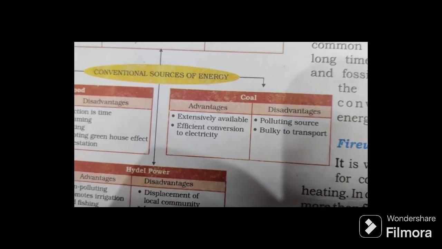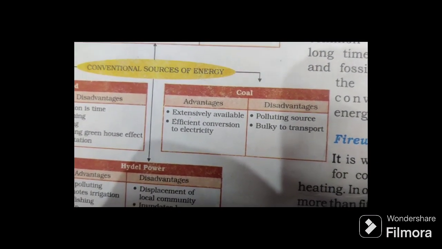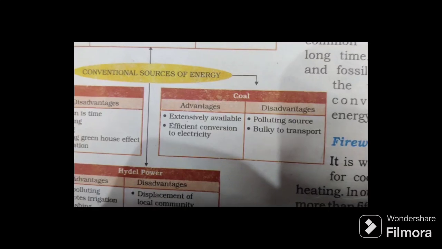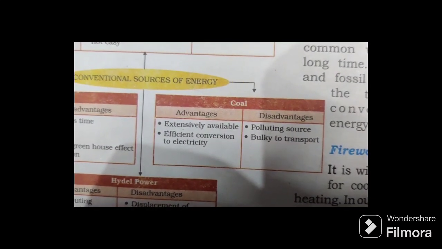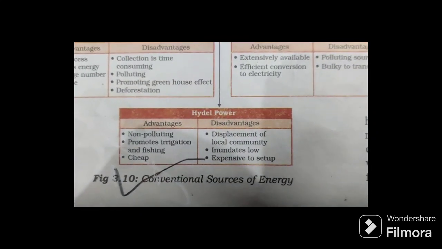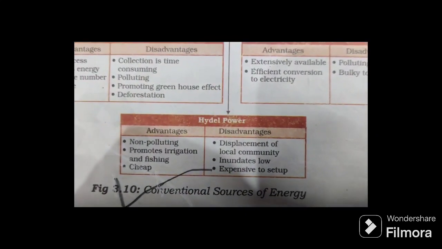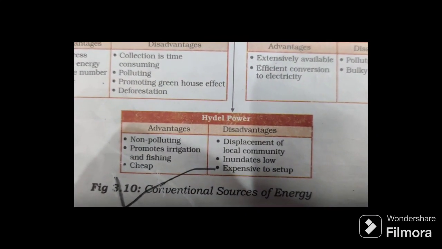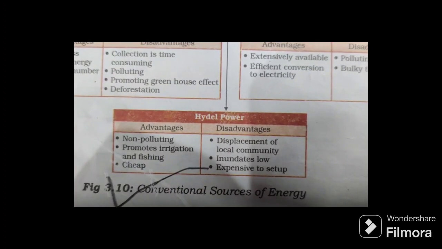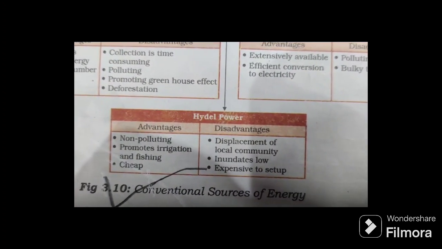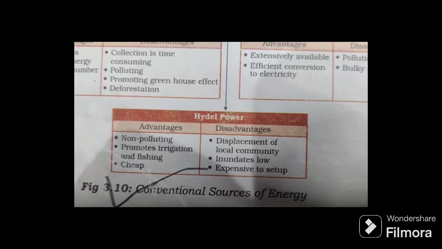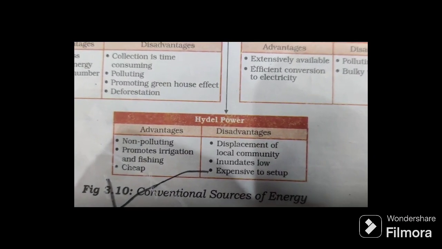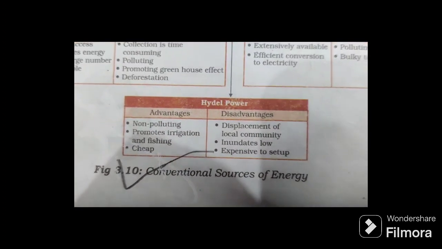Coal's advantages are that it is extensively available and efficiently converted to electricity, and the disadvantages are that it is a polluting source and bulky to transport. Then hydel power. Its advantages are that it is non-polluting, promotes irrigation and fishing, and is cheap. The disadvantages are displacement of the local community and it's expensive to set up.